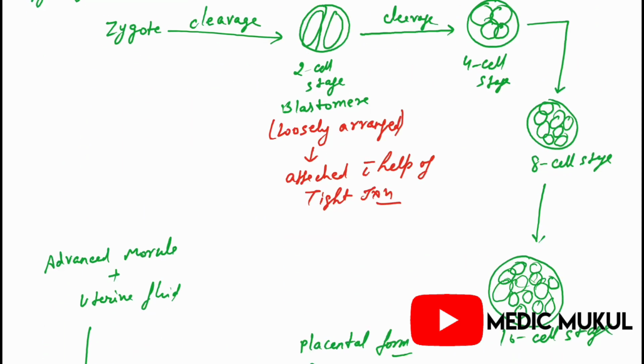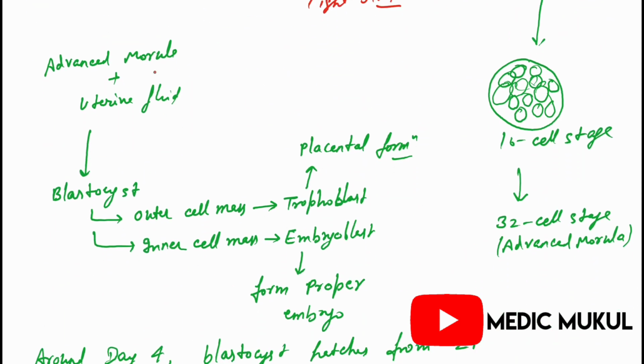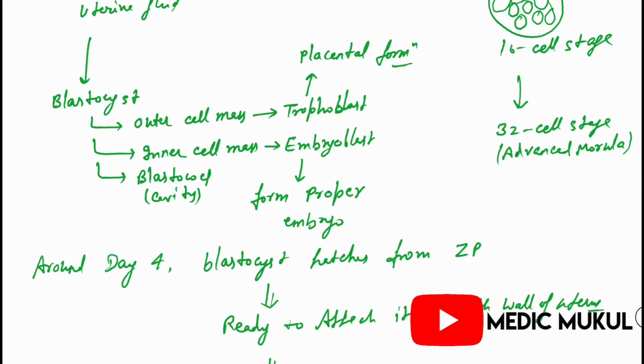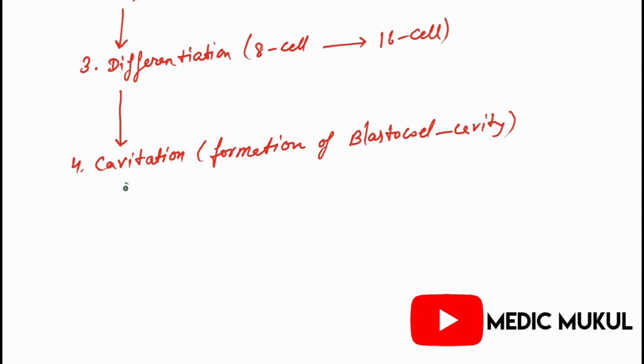So where will the blastocele form? In the blastocyst, there is the inner cell mass, the outer cell mass, and the cavity known as the blastocele cavity. After the cavitation is done, the fifth process will occur, that is the disappearance of the zona pellucida, which is known as hatching.